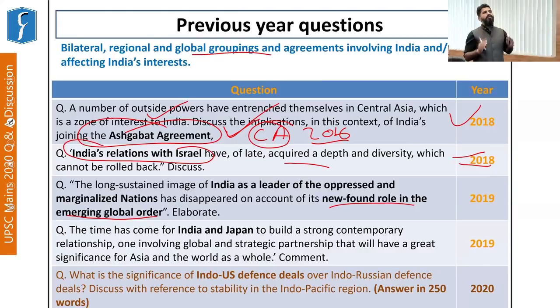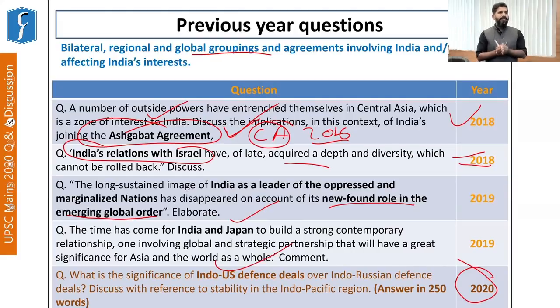And if you know about the important events that are happening globally, you can incorporate these in writing your answers. That is the first thing. And lastly, we see in 2020, a question was asked from this particular aspect: what is the significance of Indo-US defense deals over the Indo-Russian defense deals, discussed with reference to stability in the Indo-Pacific region? This question was for 250 words. We will discuss this question later, but this was just to give an idea how current affairs give you a cue as to what can be asked in the examination.